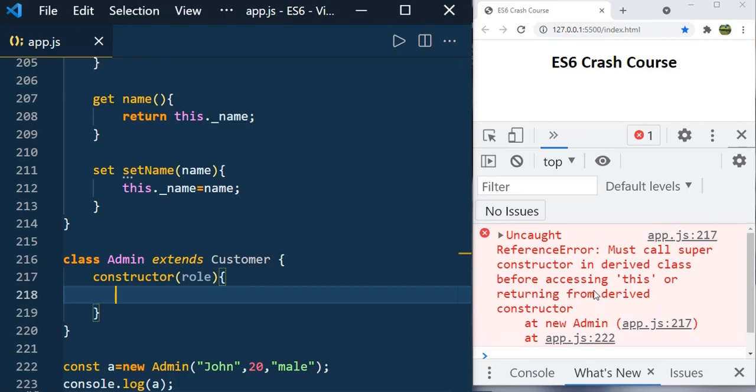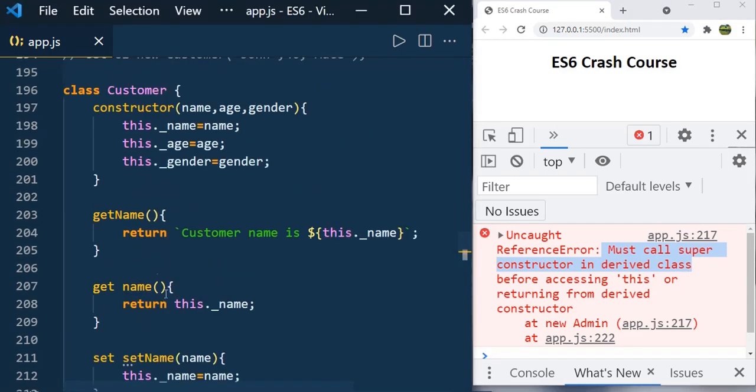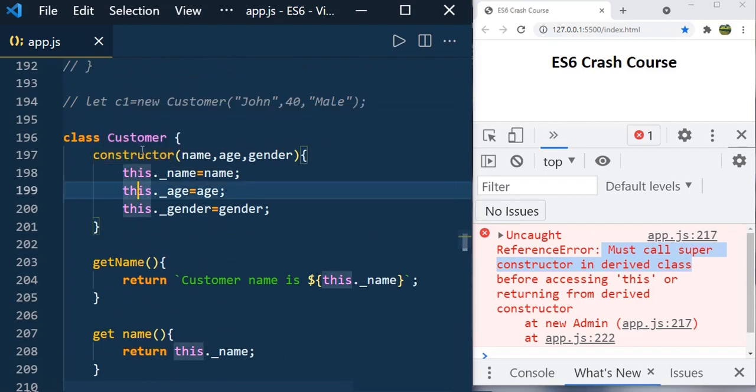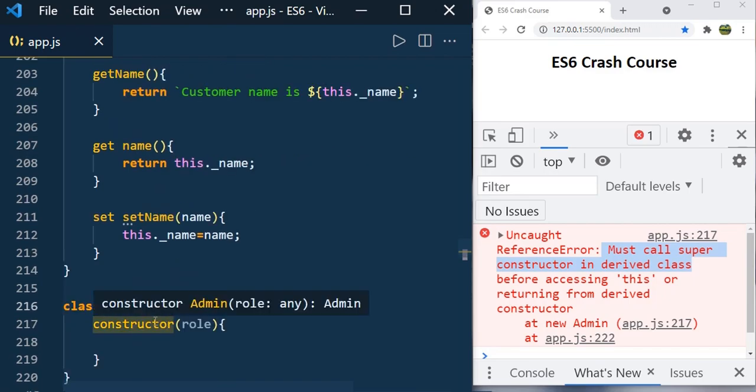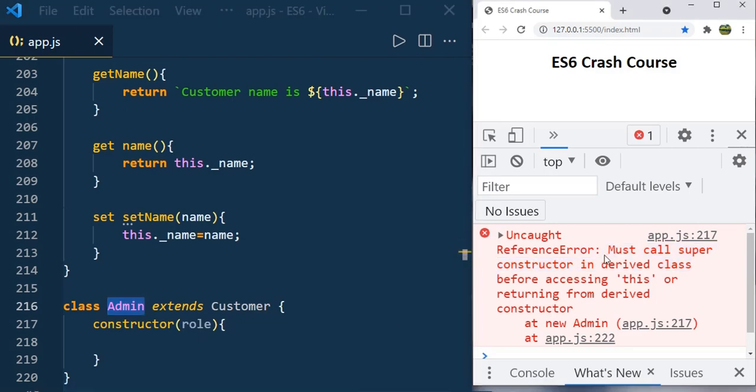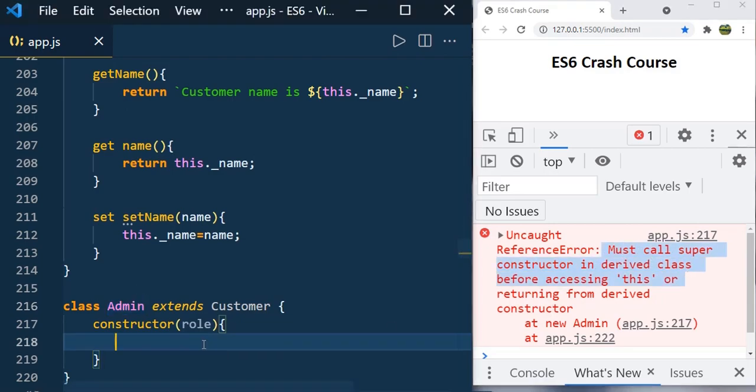See, you get the error now. What is happening here? ReferenceError: must call super constructor in derived class. So here admin is called the derived class and customer is called the parent class. There are so many terms people use, like customer is called parent and admin is called child. In all languages people will be using these kinds of words like parent class, child class, derived class. Derived class is admin because it is deriving all the properties of the customer, right? That's why it is saying must call super constructor in derived class before accessing this or returning from derived constructor.